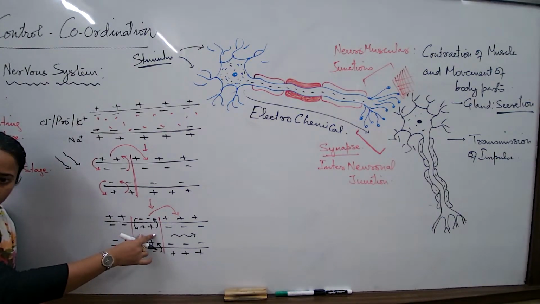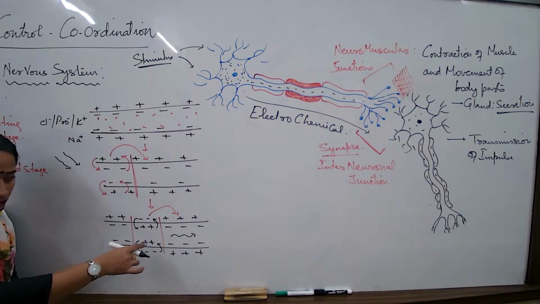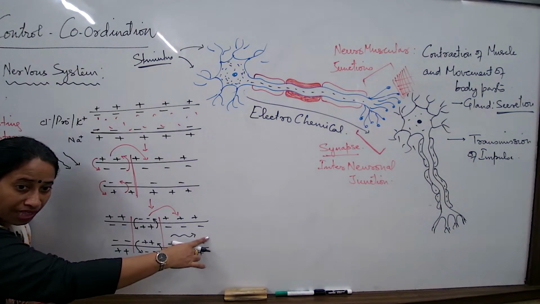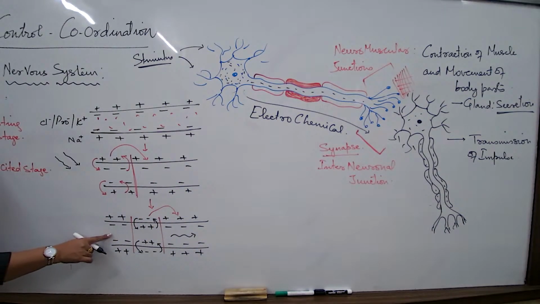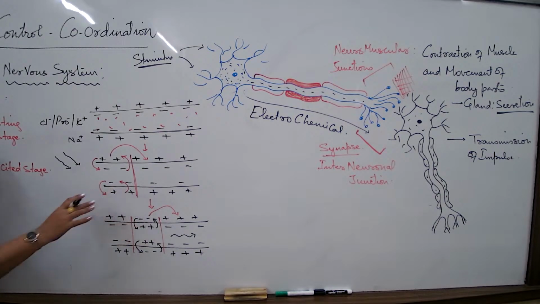So at this state, part of our axon has already passed the message forward. Part of our axon is showing the ionic change. Another big part of the axon is yet to carry the message further. Since this region has returned back to its stable state, this phase is known as the stable state or the stabilized state of the axon.